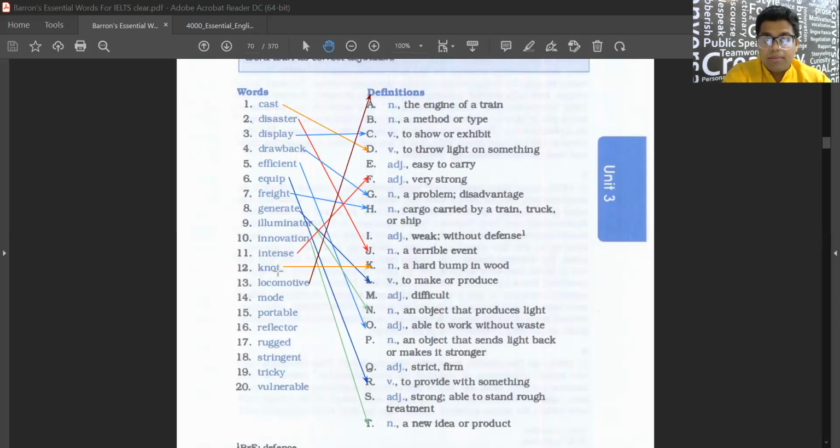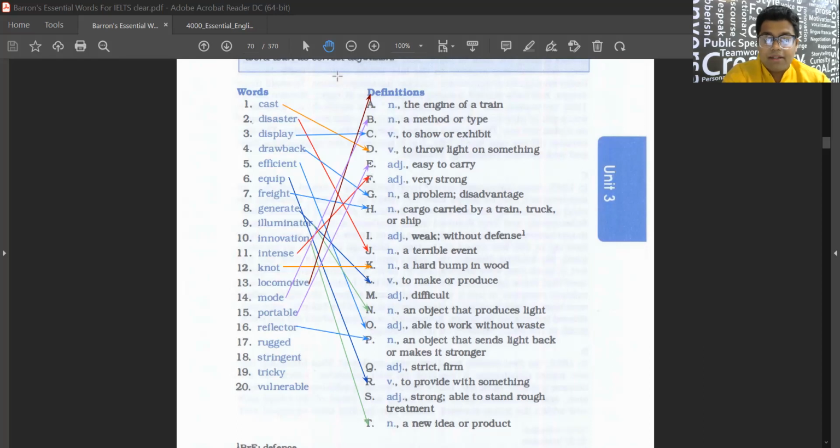What is mode? B. Method or type. What is portable? E. Easy to carry. Next one, reflector. P, right? An object that sends light back or makes it stronger.